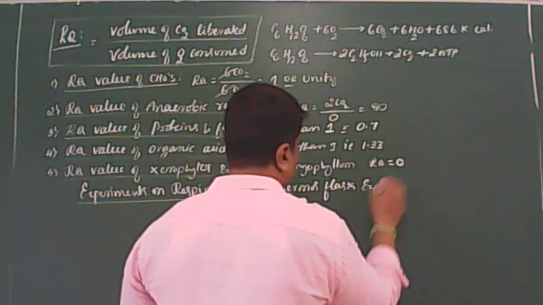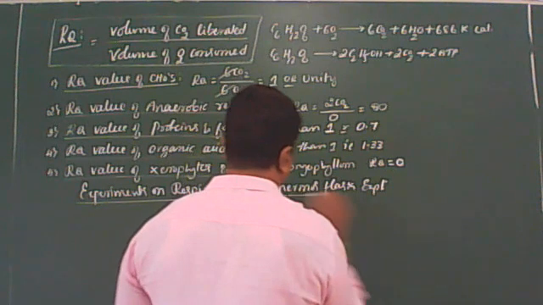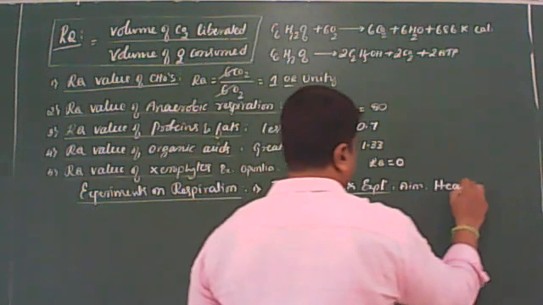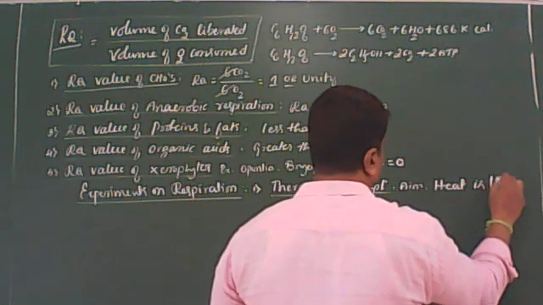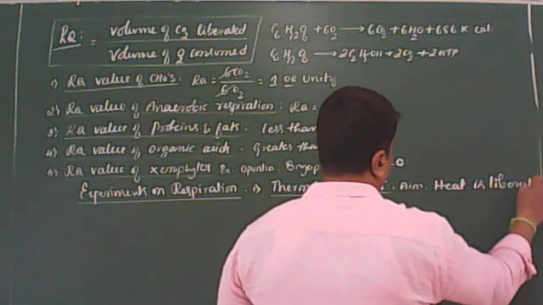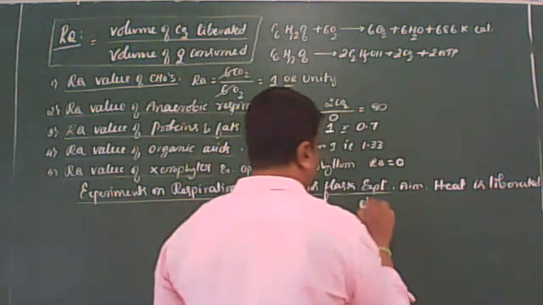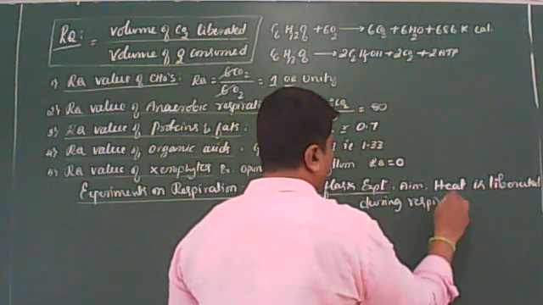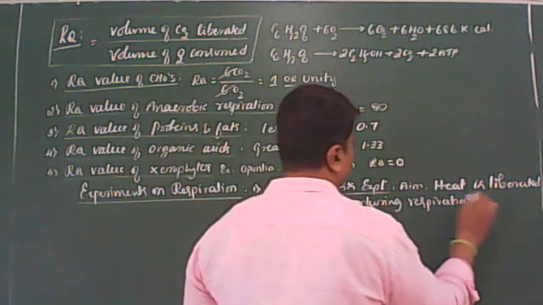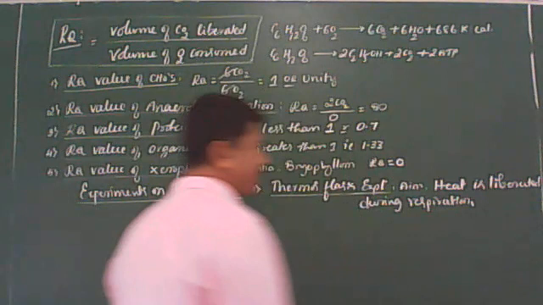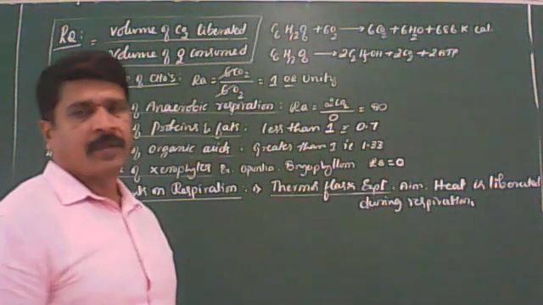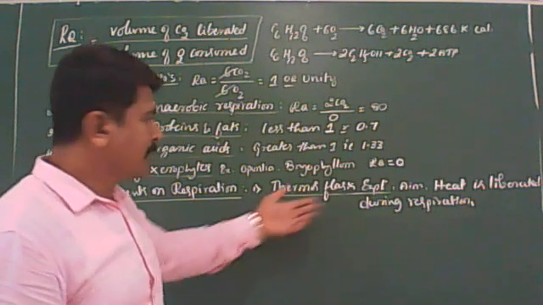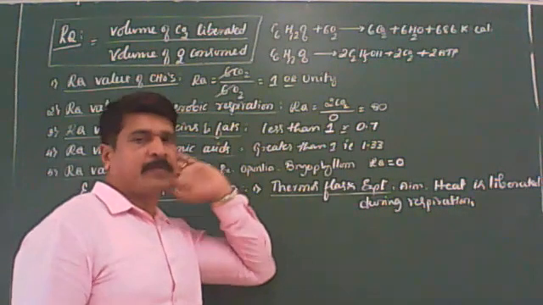Its aim is that heat is liberated during respiration. You remember this: heat is liberated during respiration. I am not giving the details actually, just the name of the experiment and the aim you should remember.